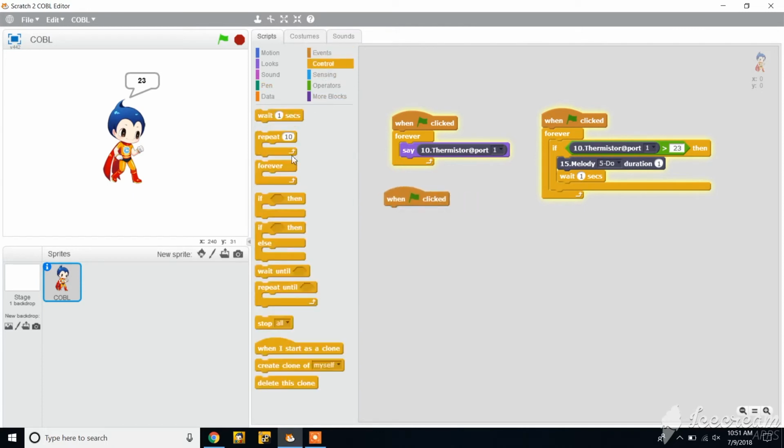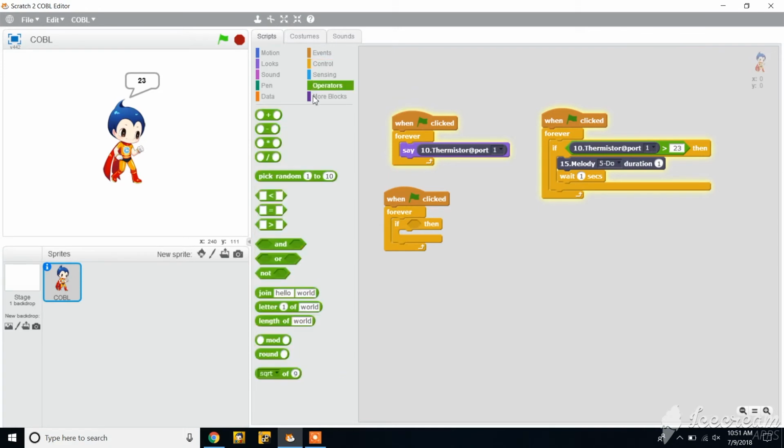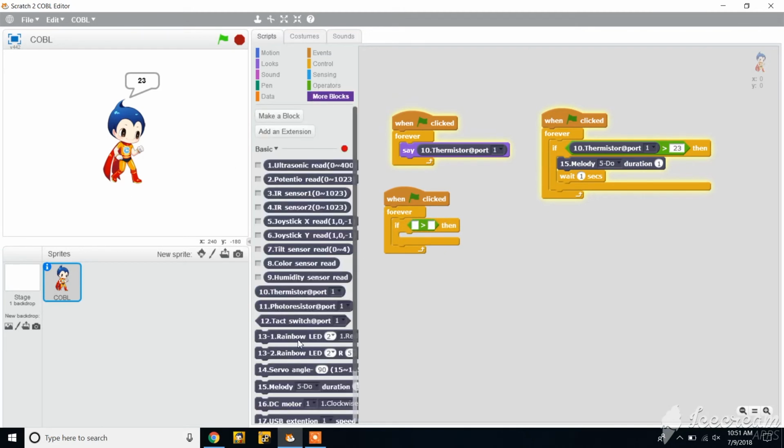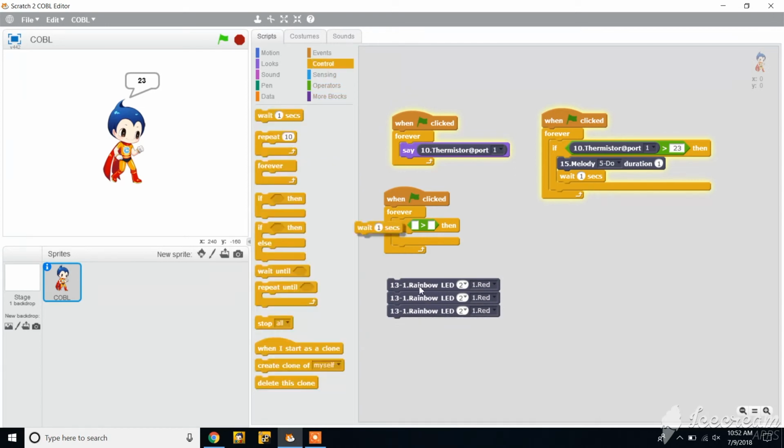Now grab another when green flag clicked block and a forever block. Take an if-then block and a greater than operator block. Take 3 rainbow LED blocks and a wait 1 second block. Now repeat these steps.